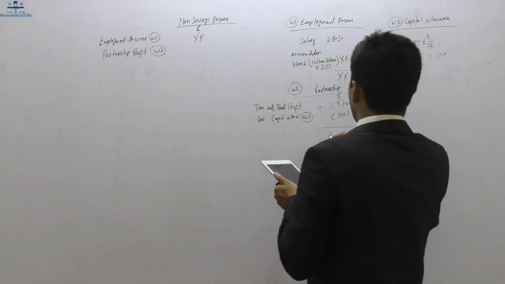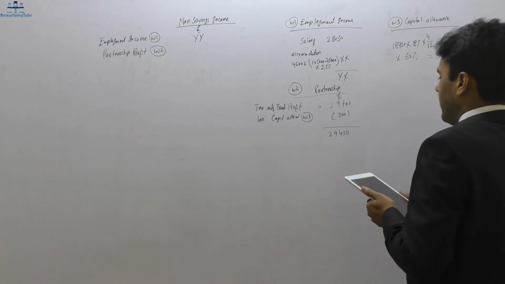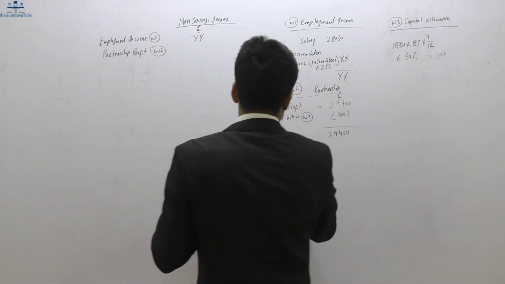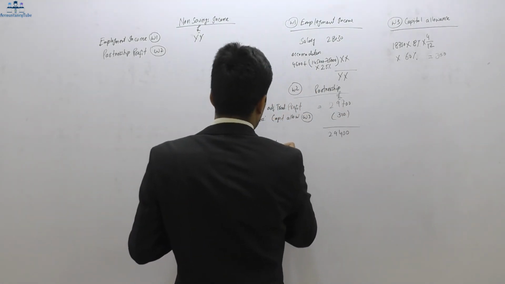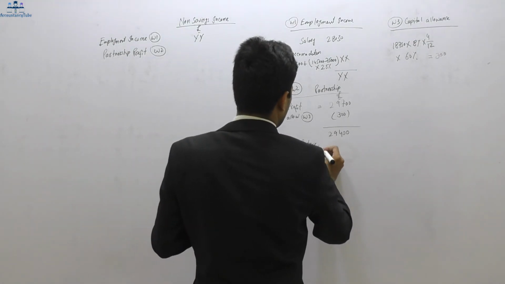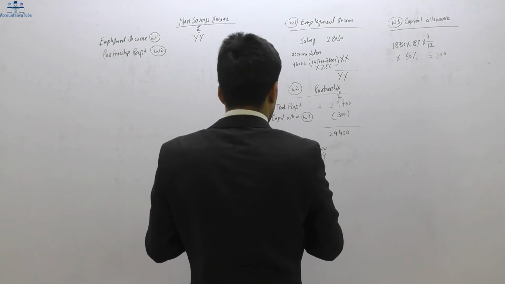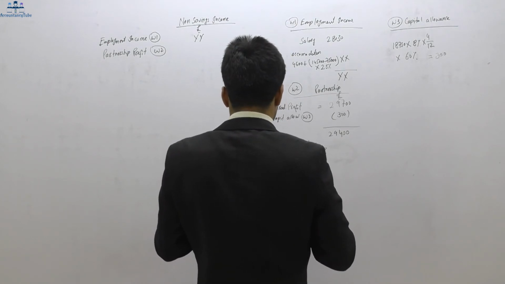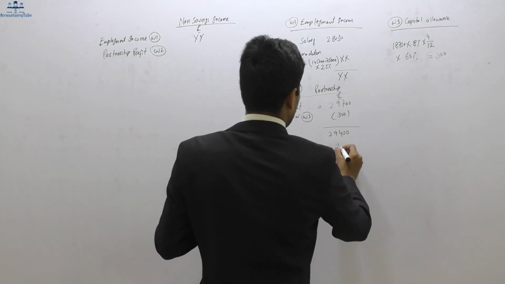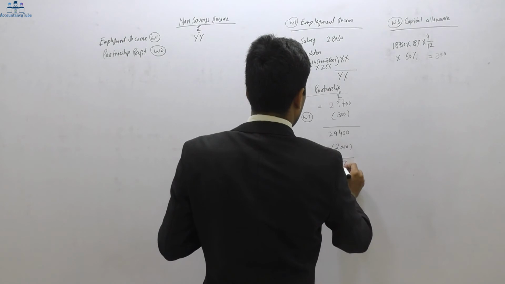So 29,400, I think it would be 29,400, and only 40. Sorry, we have to deduct the salary as well. So the salary is £6,000 for the whole year times 4/12. So it's going to be 6,000 times 4/12, which is £2,000 salary that will be deducted. The remaining amount is 27,400.